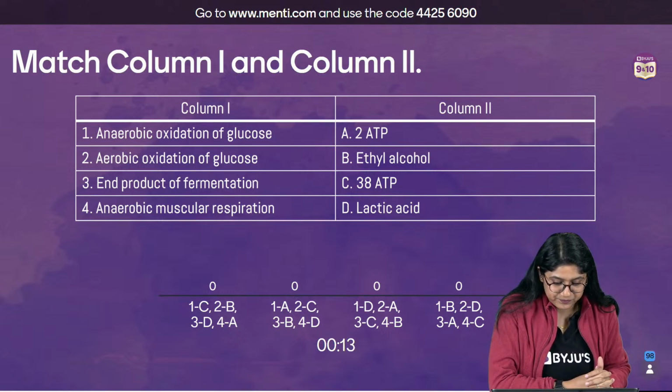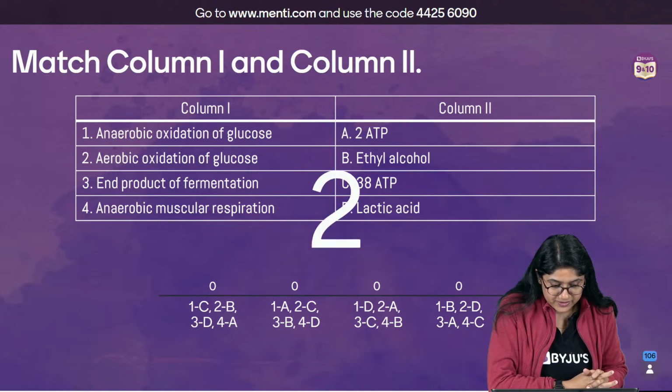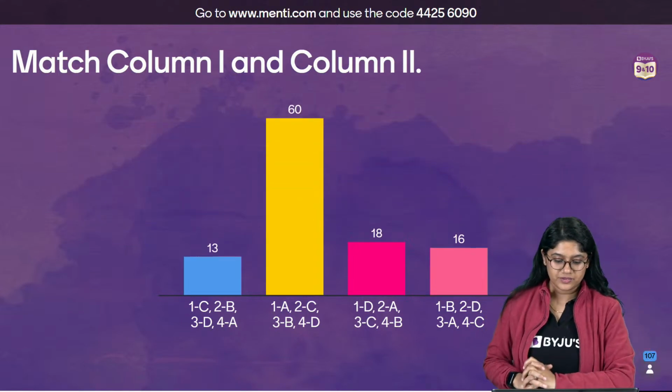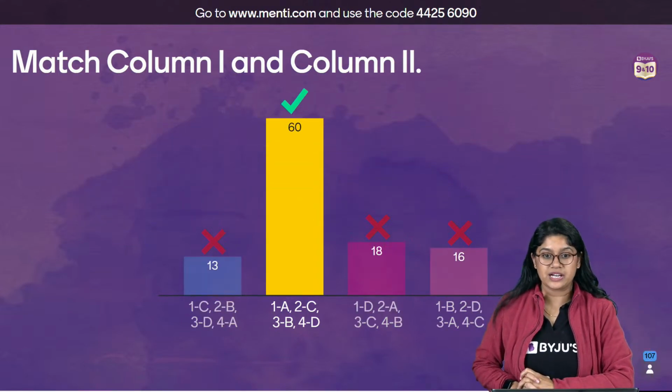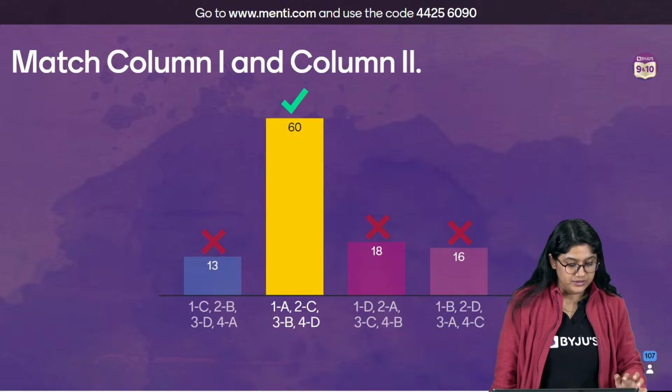Yes. End of the fermentation process. What will we get out of the fermentation process? Very good, everyone. So the correct answer over here is option number B. Right?